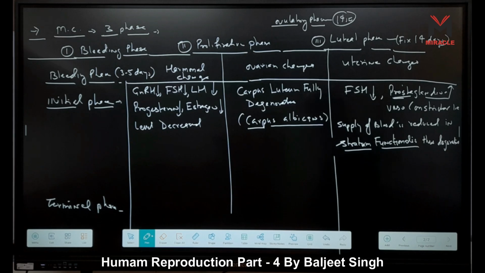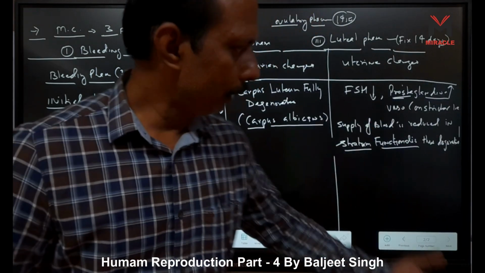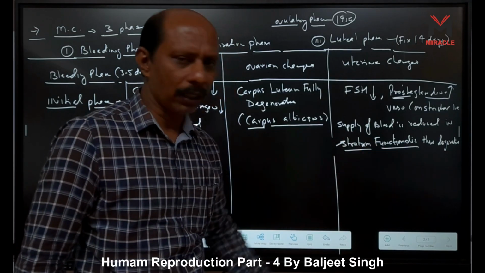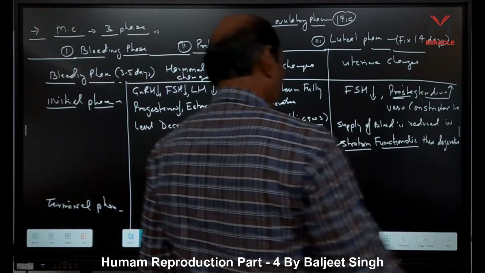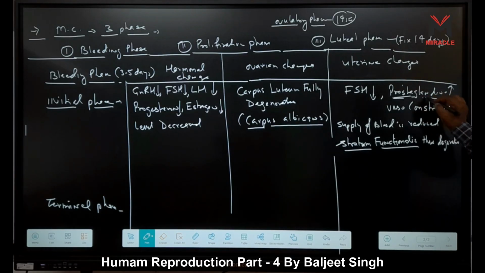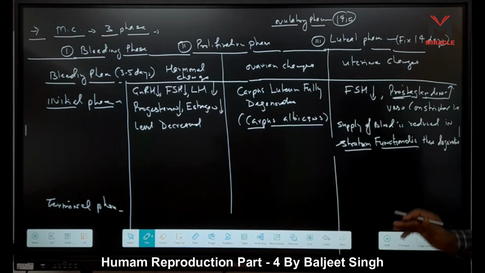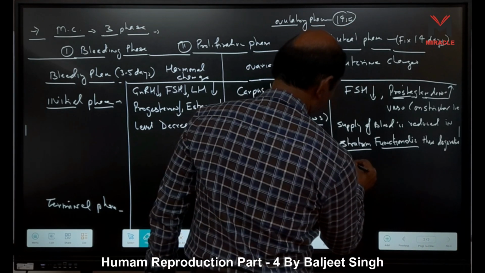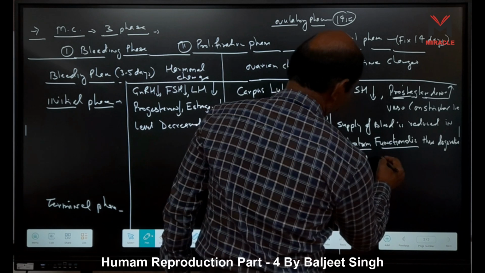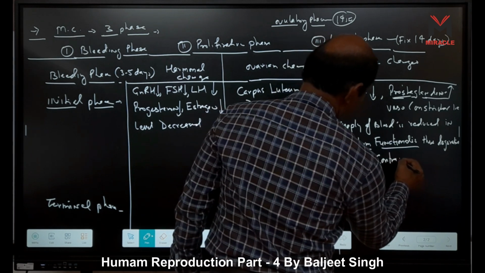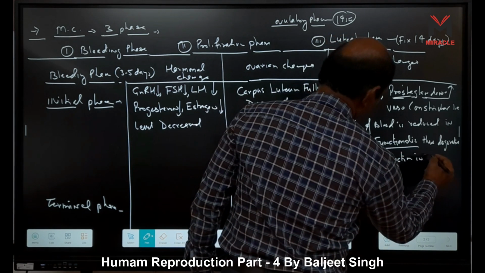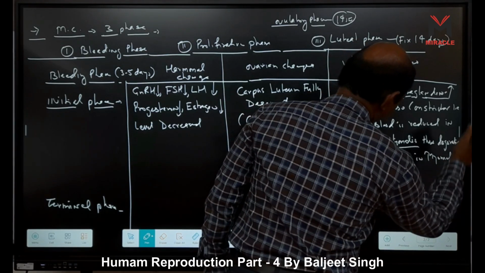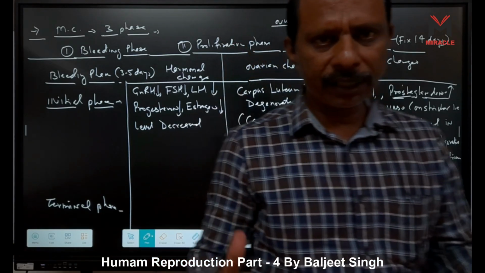When this degenerates, this endometrium layer, stratum functionalis, is sloughed off. Another function of prostaglandin is that it also induces contraction in the myometrium.